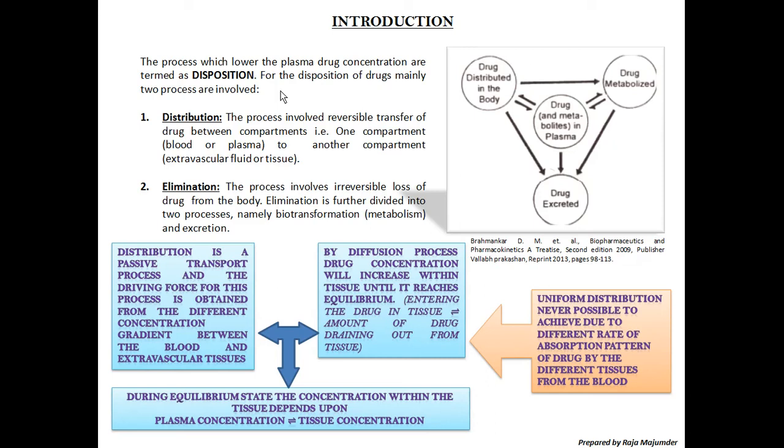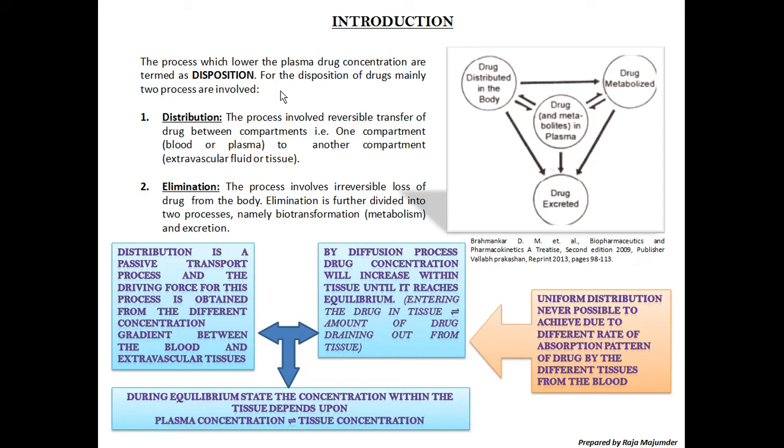So it will flow from that site to the site of action, which means it is distributed throughout the body.